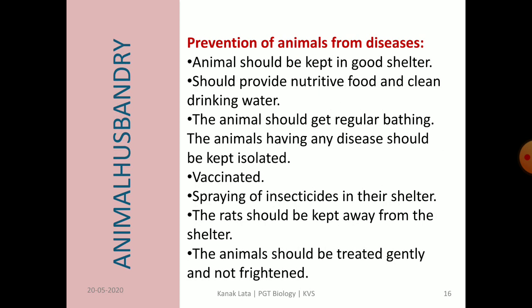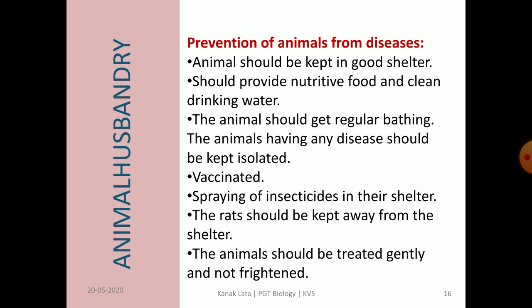Now children, let us see about the prevention of animals from diseases. Animals should be kept in good shelter and should be provided nutritive food as well as clean water. Regular bathing should be done for animals. Animals suffering from diseases should be isolated from the group.